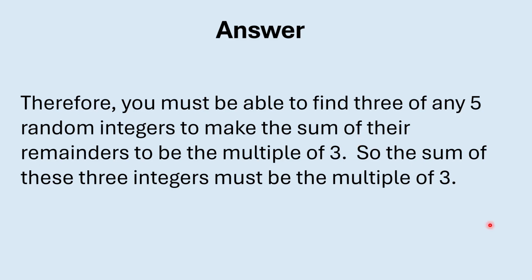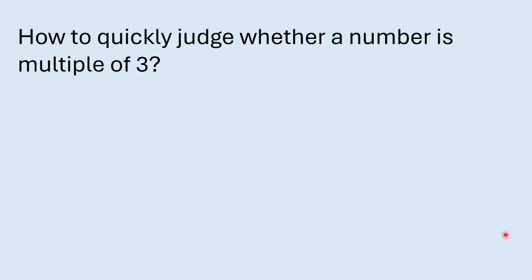So actually this question will help us to be more familiar with the characteristics of numbers, which could be extremely useful to our mathematical calculations. So here is one bonus question: how to quickly judge whether a number is a multiple of 3 or not. For example, we could have a quite big number like 95,001. Can you tell whether it is a multiple of 3? Actually, you don't need to divide this number by 3 and see whether the remainder is 0 or not. There is a better trick.